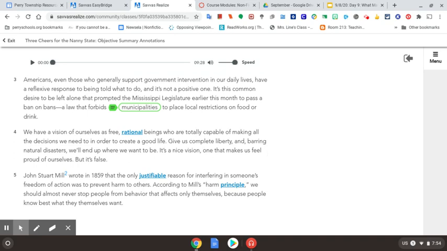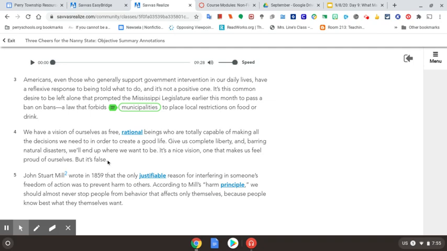We have a vision of ourselves as free, rational beings who are totally capable of making all the decisions we need in order to create a good life. Give us complete liberty and bar natural disasters, we'll end up where we want to be. It's a nice version, one that makes us feel proud of ourselves, but it's false.